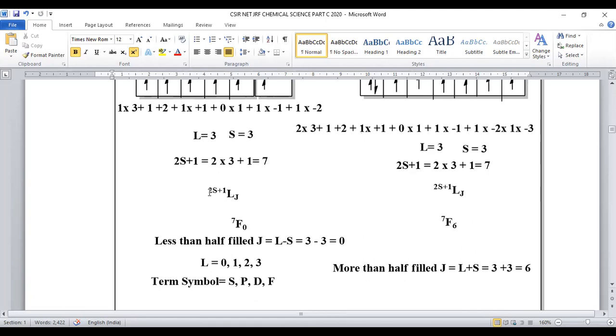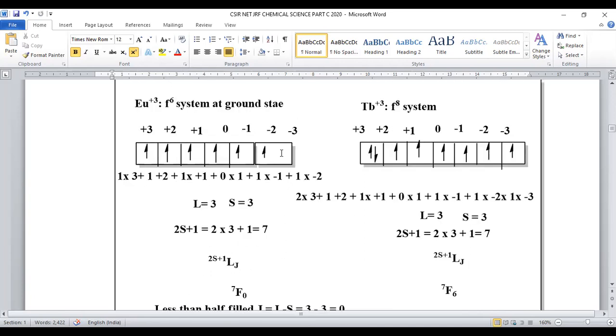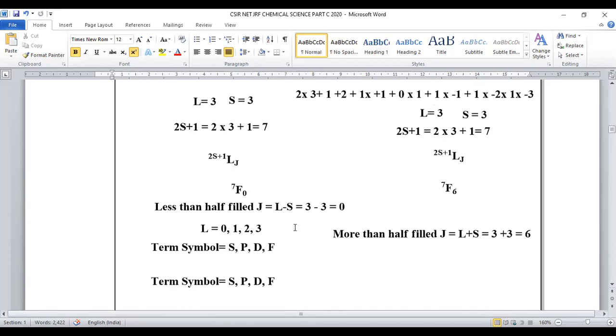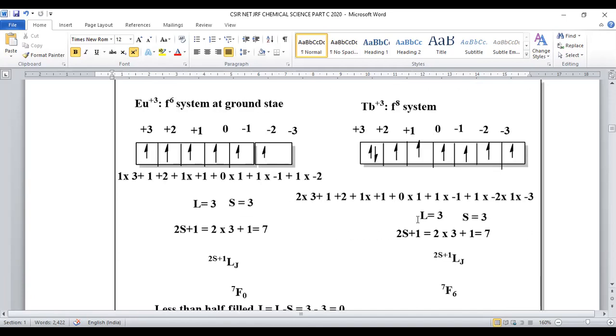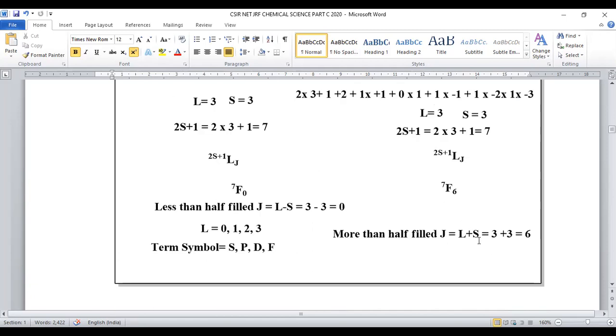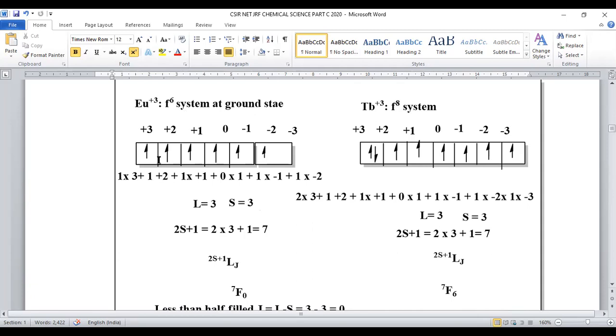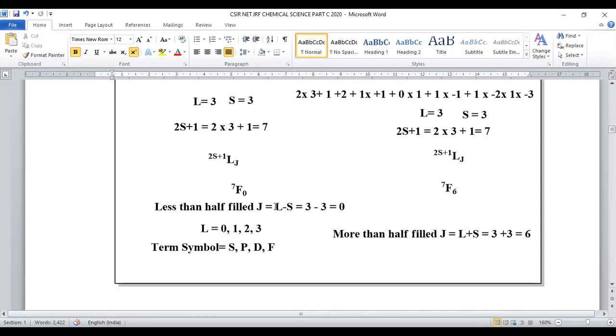L to the power 2S plus 1 and the subscript will be J. J values will lie from L minus S to L plus S. If orbitals are less than half filled, use the L minus S formula. If more than half filled, we have to use the L plus S formula to calculate the J value. Here the F6 system comes under the less than half filled formula only. That's why we have to go with the L minus S formula.